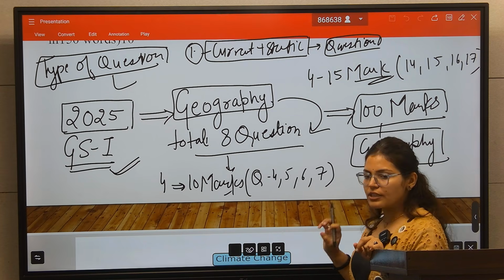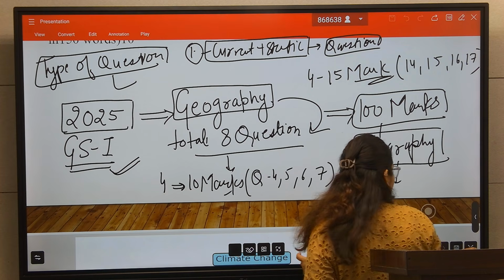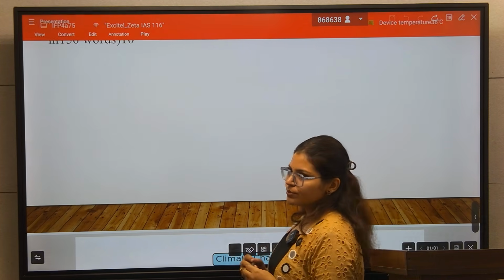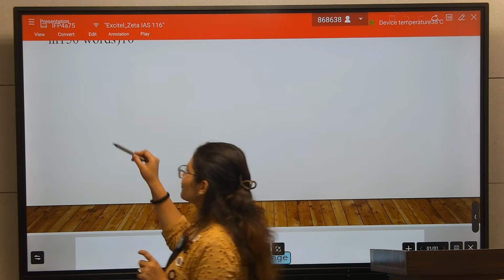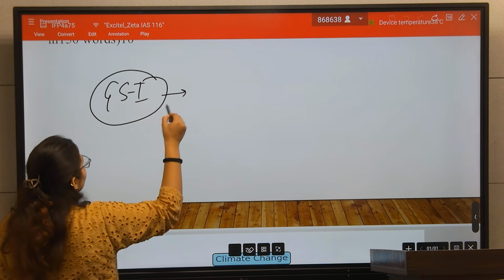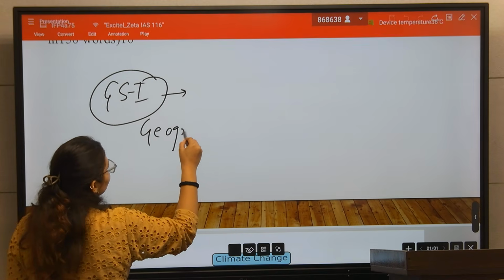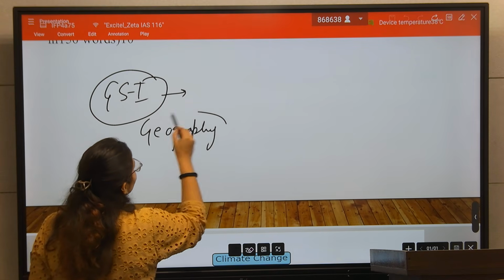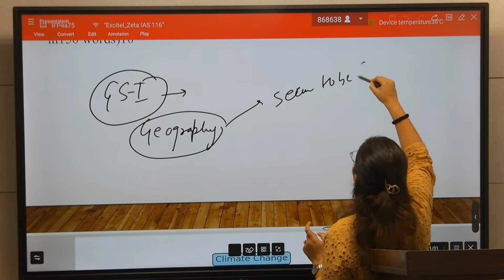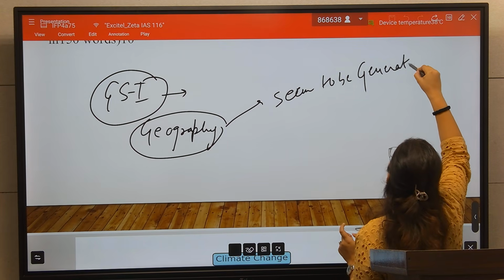So if you see the geography questions of this GS1 paper of 2025, they seemed to be general, journalistic questions.